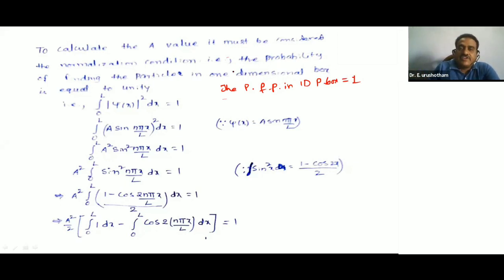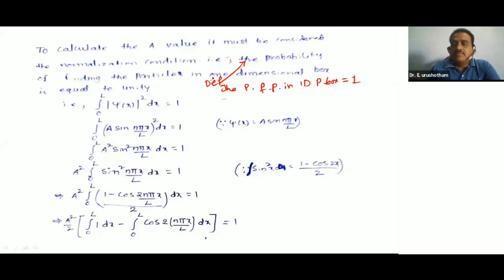You should remember this definition. That is the normalization condition.